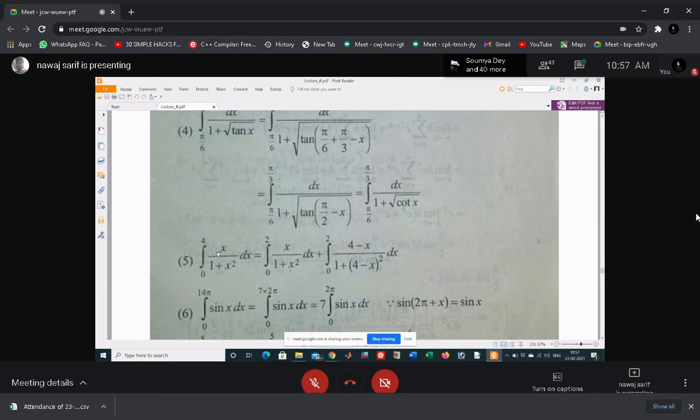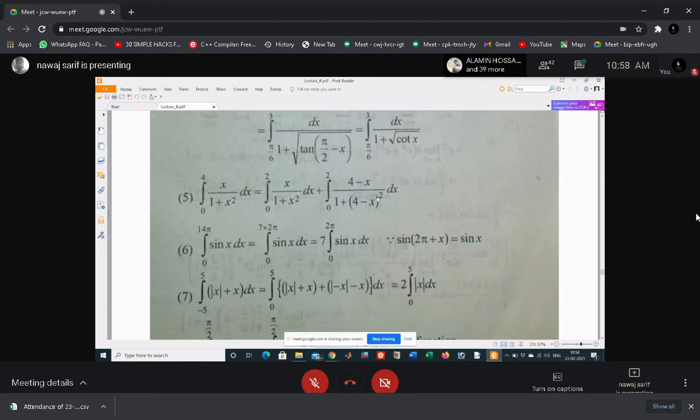And in this case, what is the integration of this one? Integral 0 to 4 of x by 1 plus x square. Which property is this? This is the property: integral 0 to a f(x) dx equals integral 0 to a by 2 f(x) dx plus integral a by 2 to a f(a minus x) dx. Here a is 4 and a by 2 is 2. See, all the properties are satisfied and examples are given in this case.